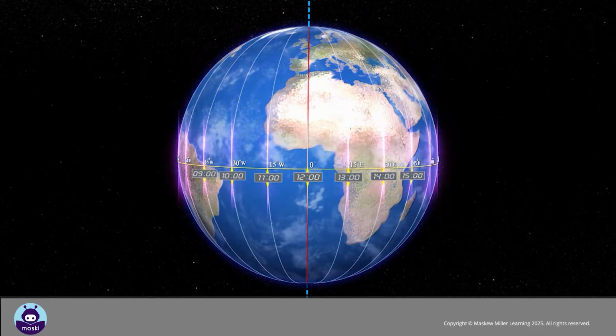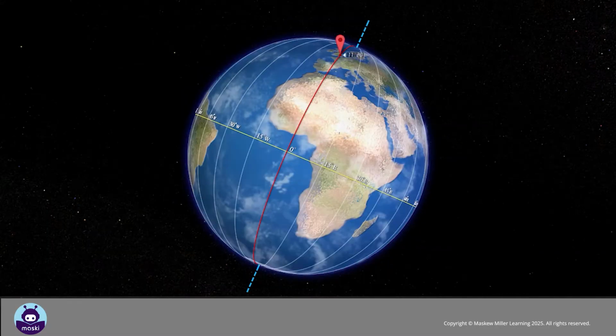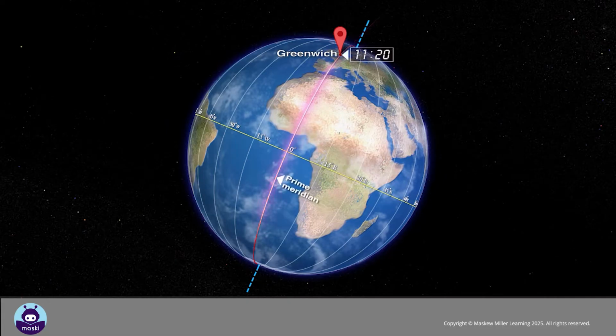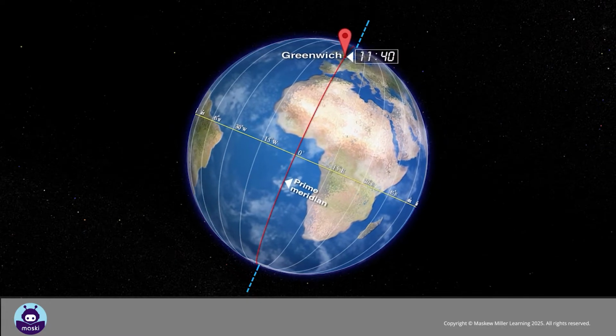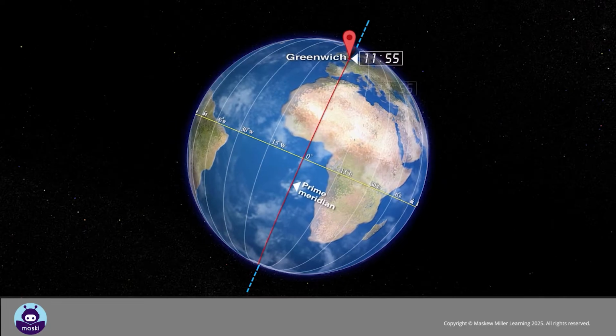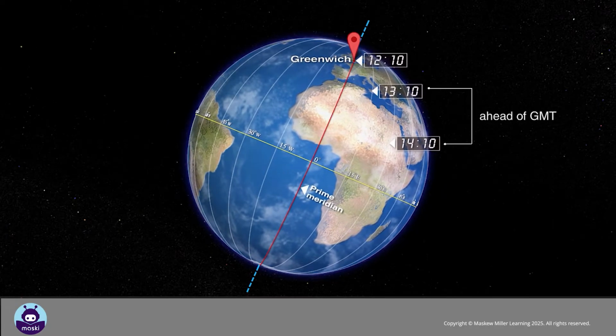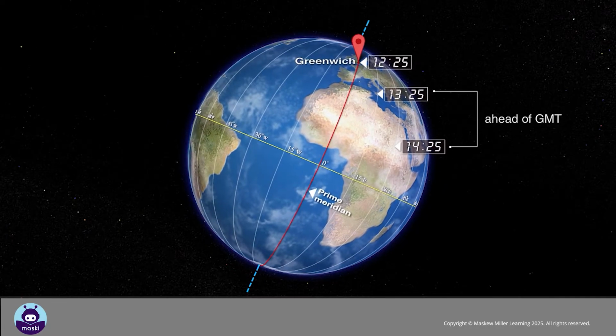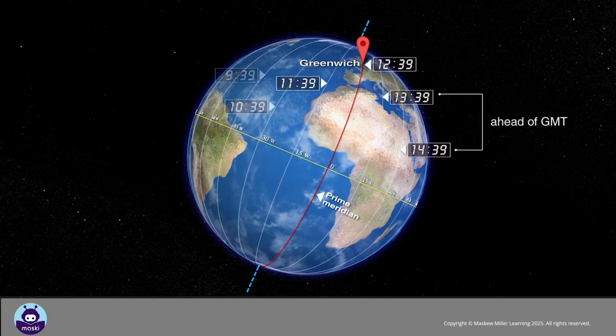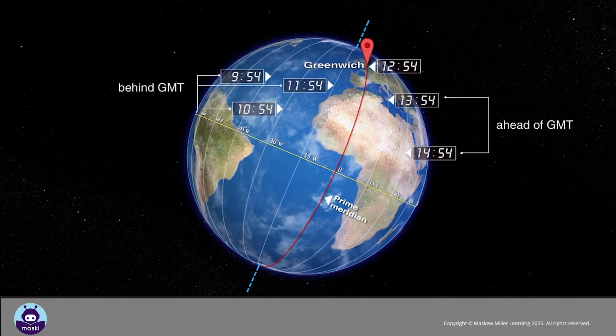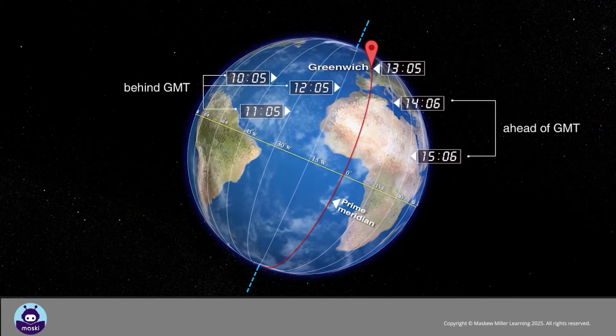We use the line of longitude to calculate the time at any place in the world. The time at Greenwich, England, through which the Greenwich meridian or the 0-degree meridian passes, is called Greenwich Mean Time, or GMT. Since the Earth rotates from west to east, places east of the Greenwich meridian are ahead of GMT, that is, have later time, whilst places west of the Greenwich meridian are behind GMT, that is, have earlier time.